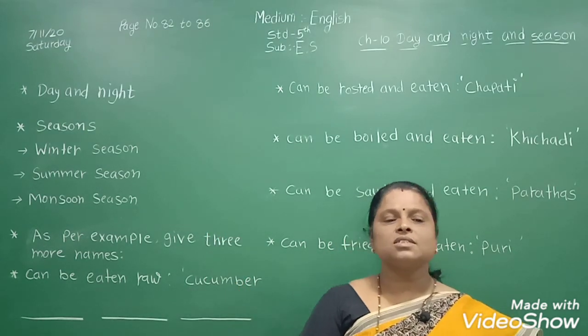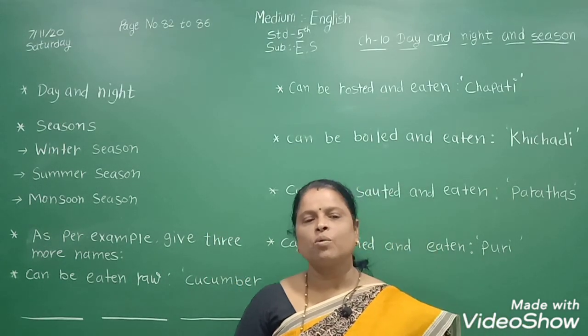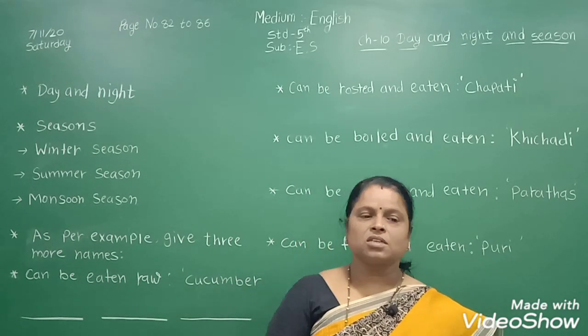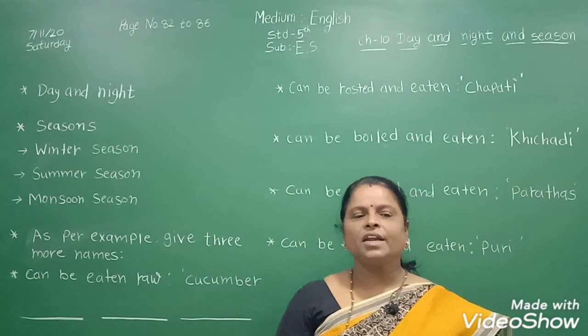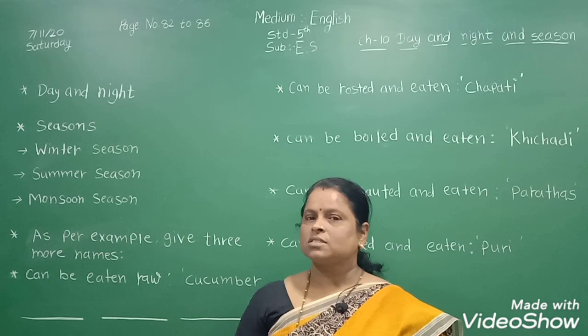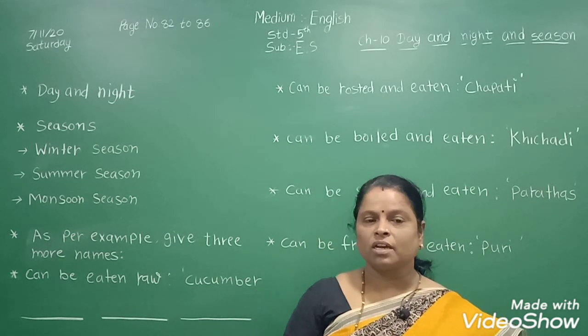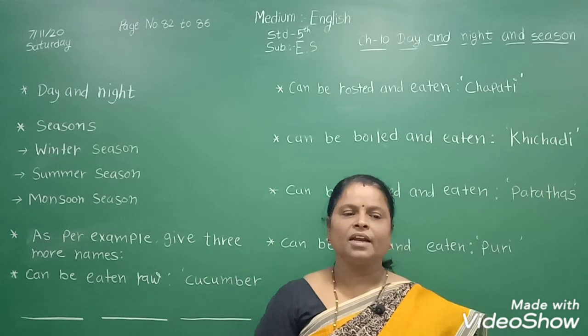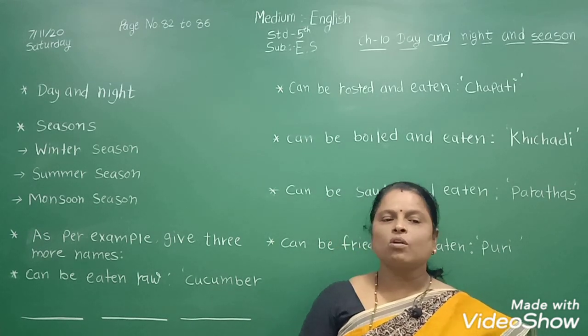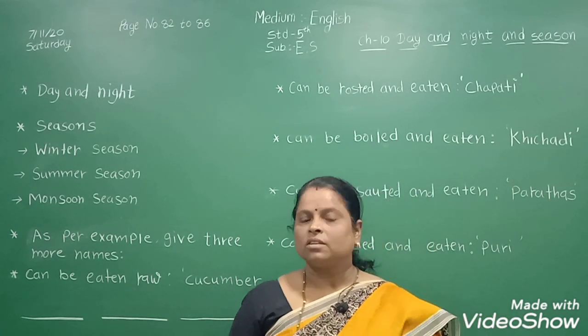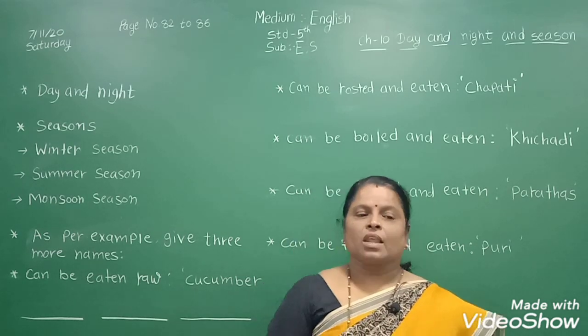The change in the season is the result of the earth's movement around the sun. A year is divided into three major seasons: summer, winter and rainy season. Spring and autumn come in between these main seasons.